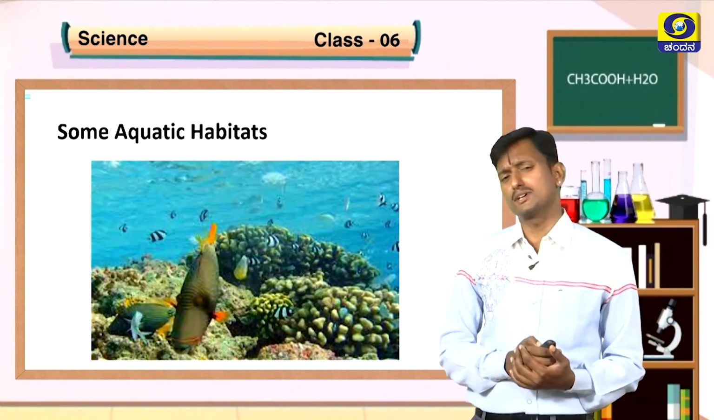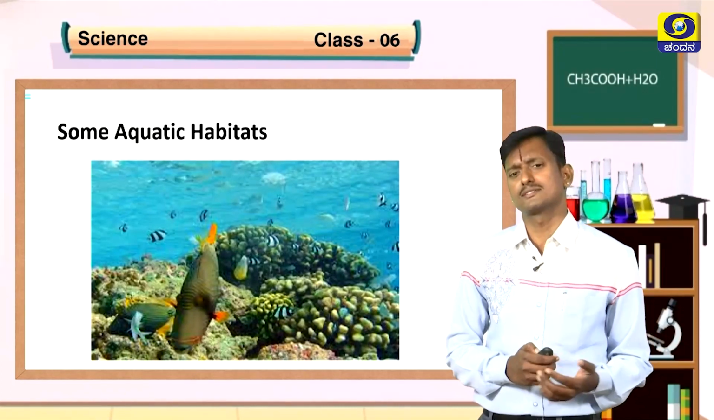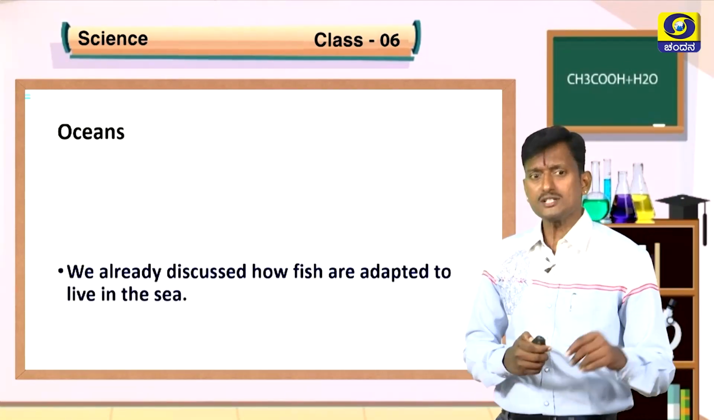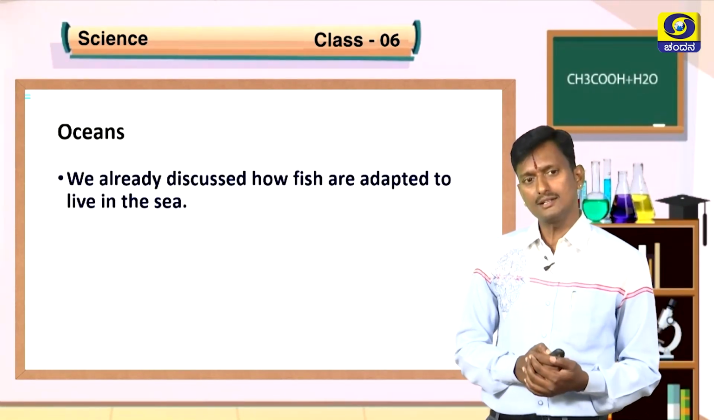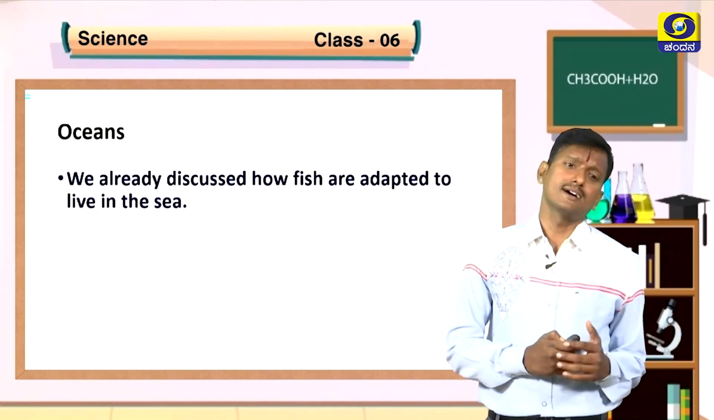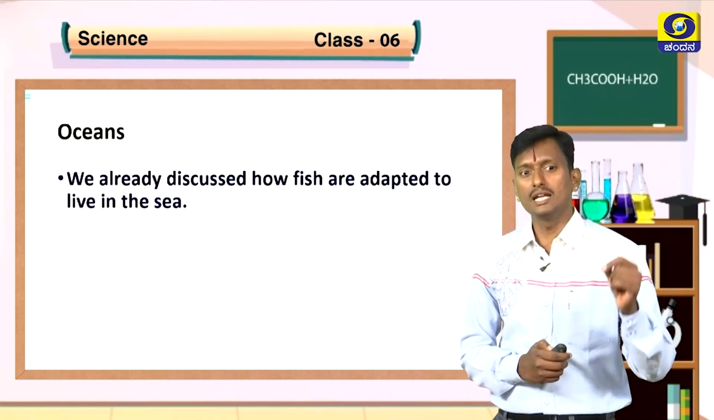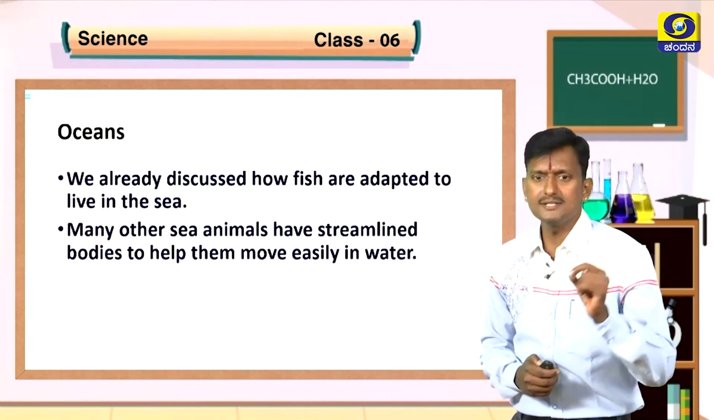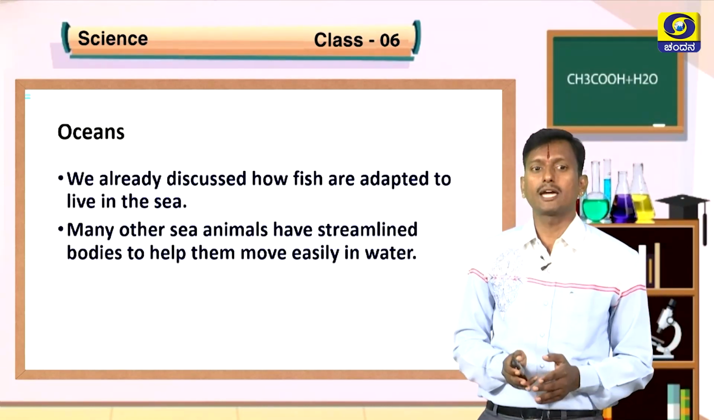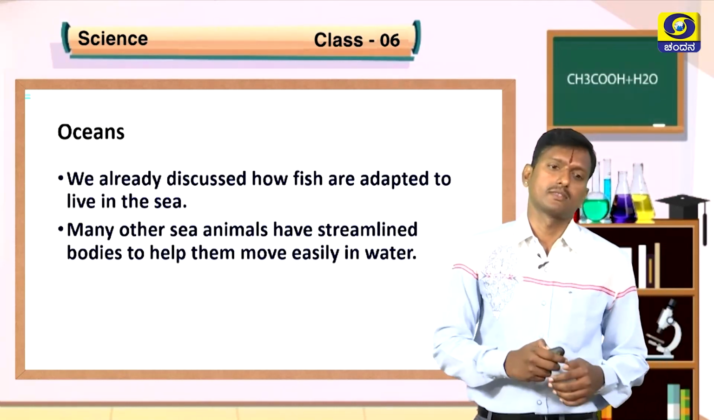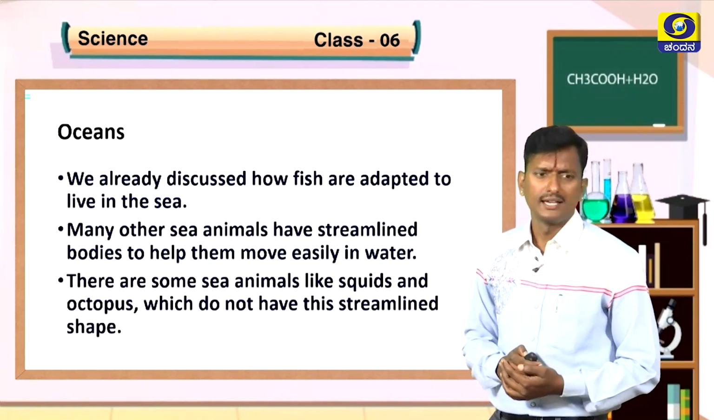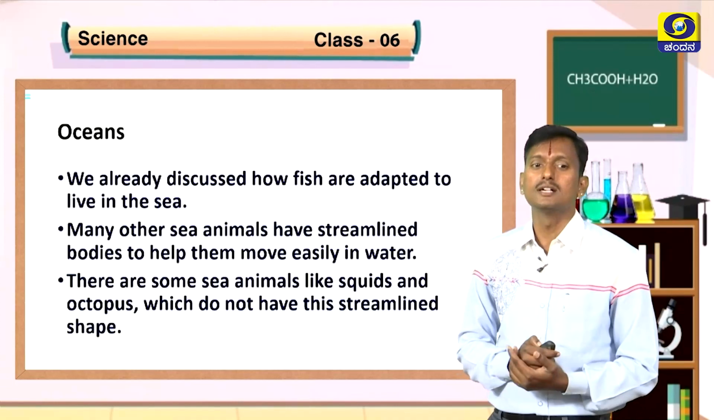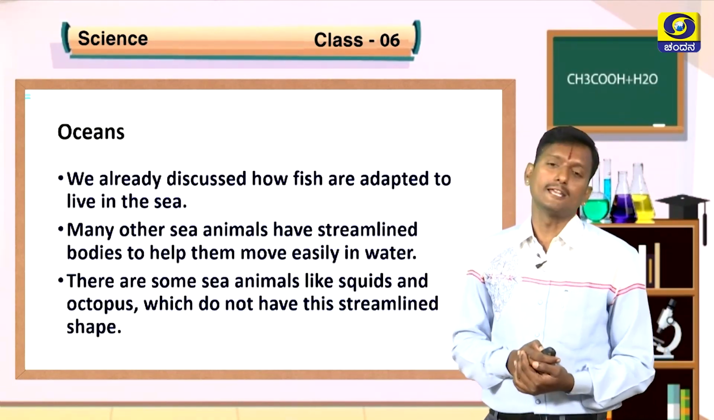We find varieties of fishes, plants, dolphins, sharks, etc. in aquatic habitats. So, oceans is one of the habitats. In the previous class, we discussed how fish are adapted to live in the sea. Likewise, many other sea animals have a streamlined body to help them to move easily in water. But there are some sea animals like squids and octopus which do not have the streamlined body.